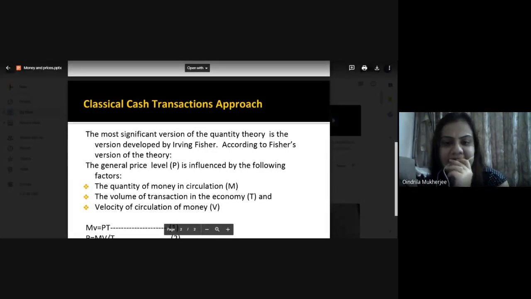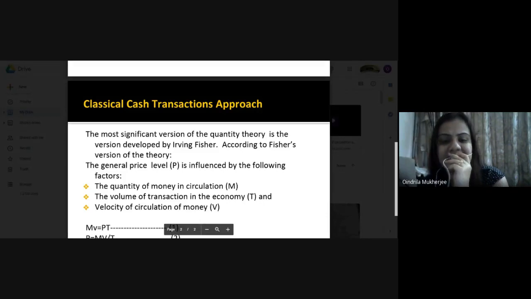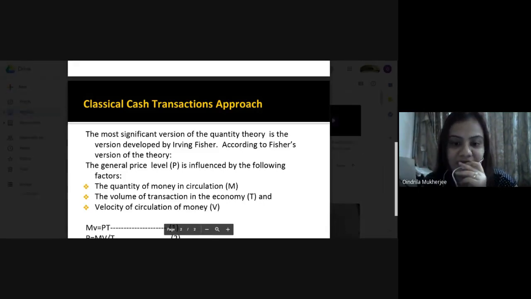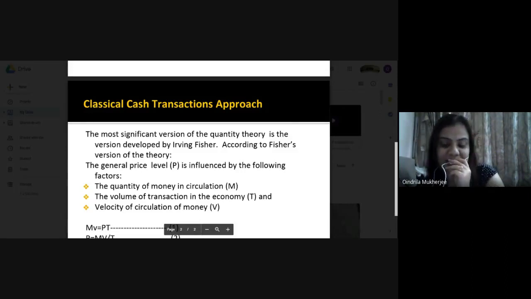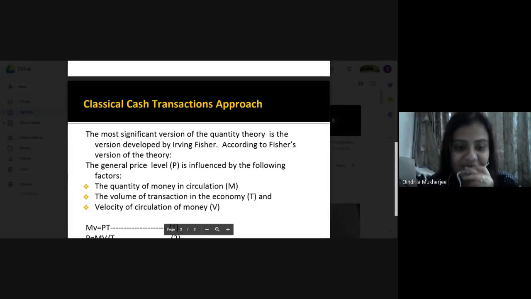Now it tells us how this price level is influenced, how this price level is affected. Price level which affects money. Now how these things are linked to one another. Okay, now price level will bring a change in the money supply. Now what will bring a change in the price level? So there are three factors. One is the quantity of money which is available in the economy, that is the money which is available for circulation, whatever money is kept in the economy for use, that is called as the money available in circulation.